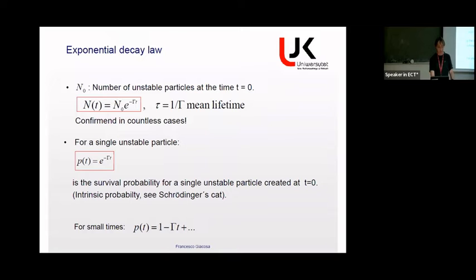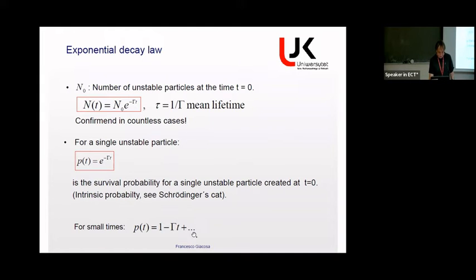If I take a single unstable particle, then what I speak about is the survival probability. So the probability that the particle is still there after a time t. And this is this expression here. This is, of course, a probability in the sense that it is an intrinsic probability of quantum mechanics, in the sense that we can only calculate if the particle is there with a certain probability. We do not know when a single particle will decay. So this is also why Schrödinger used that for his cat killing machine.